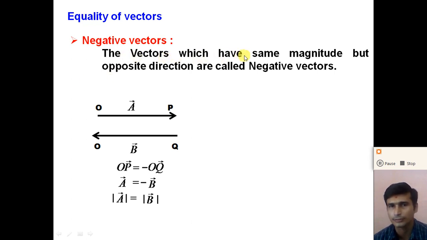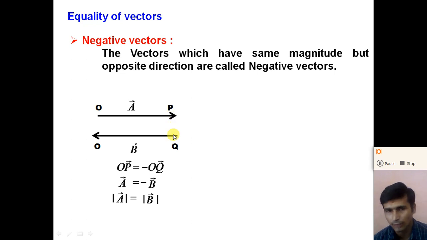Next one is the negative vector. The vectors which have the same magnitude but opposite direction are called the negative vectors, right? So here if we consider the vector A in the direction OP, vector A is equal to vector OP.